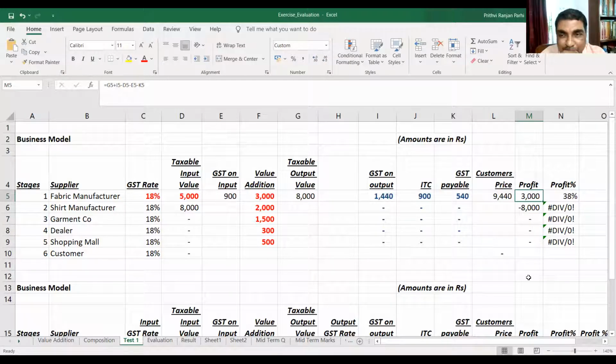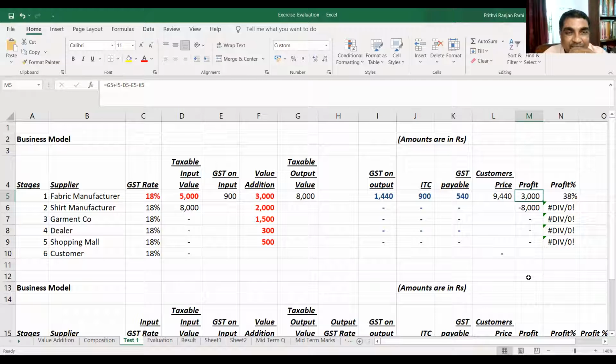Okay, out of this 9,440, how much did you actually pay? 540. First of all, you paid 5,000 for taxable input, the raw material to the fabric manufacturer, right?